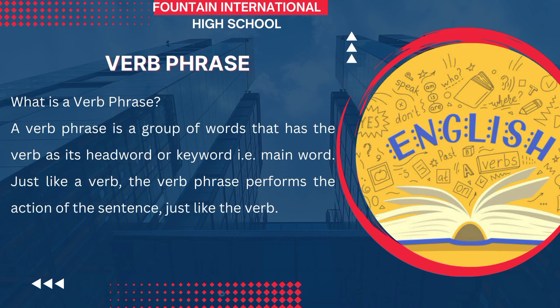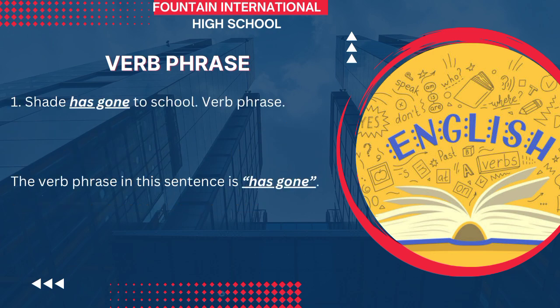So it performs the action of the sentence just like the verb. And what are the examples? Number one, Shade has gone to school. From that sentence, you can observe that you have two verbs there. Has gone. One is a helping verb and the other one is the main verb. So has gone is the verb phrase in that sentence.